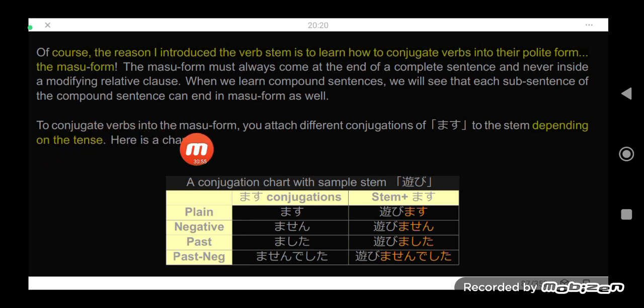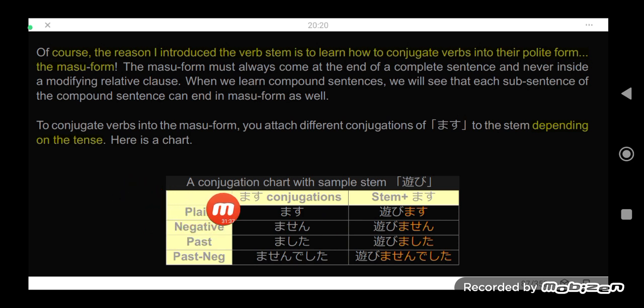To conjugate into the masu form, meaning when you have the masu form, it's already a Keigo form. Just in case you're curious with the Keigo form or masu form, you attach different conjugations of masu to the stem depending on the tense. Here is a chart. Minasan, please screenshot this cheat sheet. So conjugation chart, for example, verb asobu. But what is the extracted stem or masu stem of asobu? Asobi is the extracted stem for asobu.